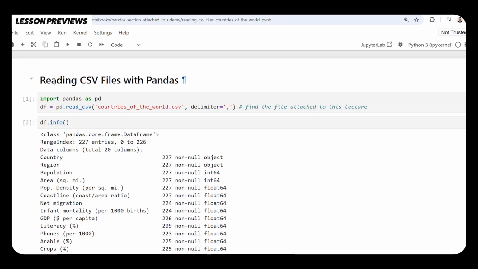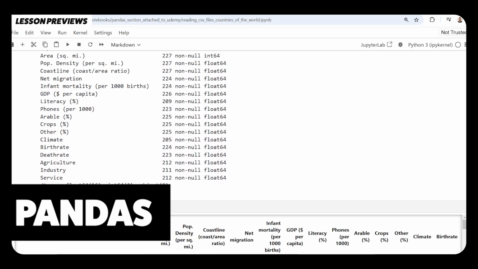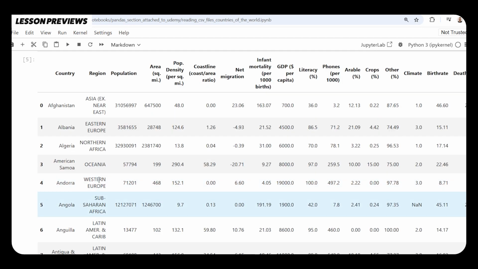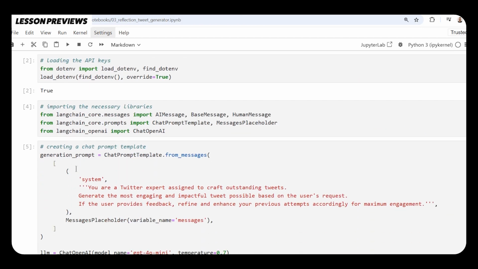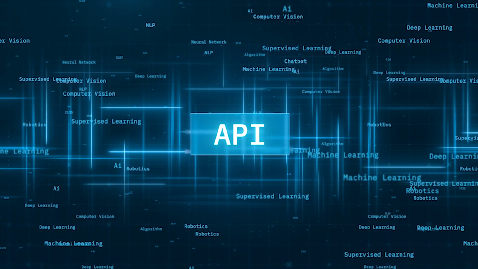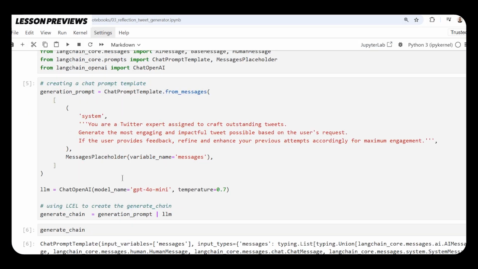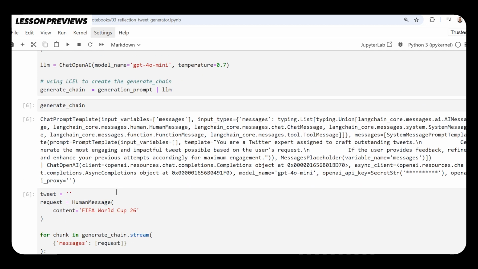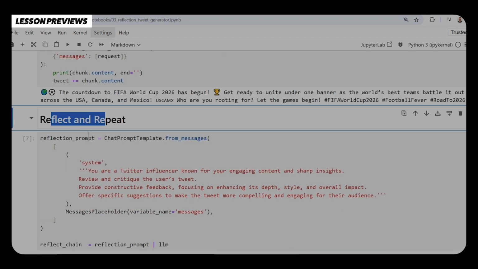We'll explore modern data science libraries like Pandas. These libraries are essential for anyone working with data in Python. You'll master LLM APIs and agents by working with APIs from industry leaders like OpenAI and Google's Gemini and integrating them with powerful libraries such as LangChain and LangGraph to create cutting-edge AI applications.